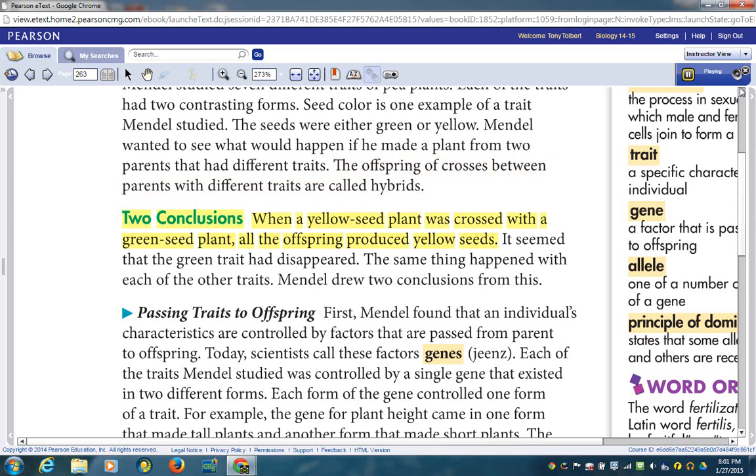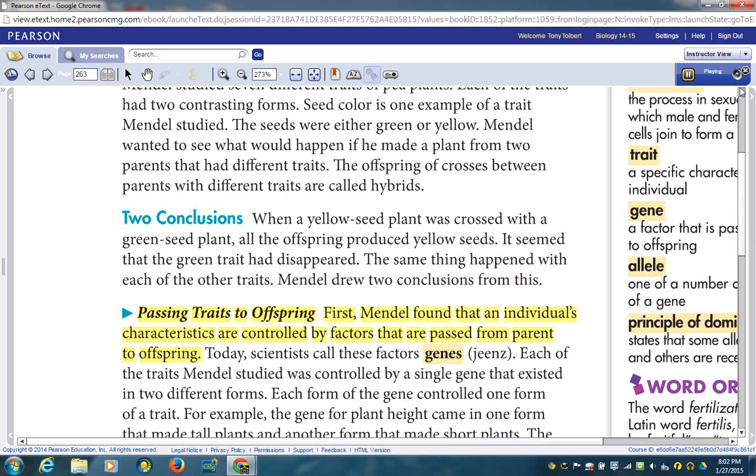2 conclusions. When a yellow seed plant was crossed with a green seed plant, all the offspring produced yellow seeds. It seemed that the green trait had disappeared. The same thing happened with each of the other traits. Mendel drew 2 conclusions from this.